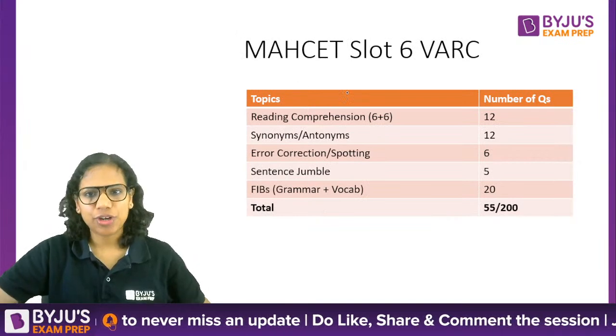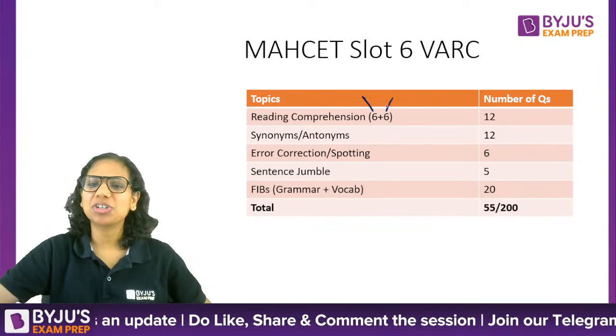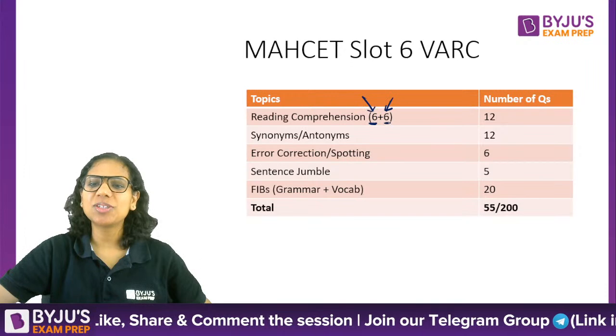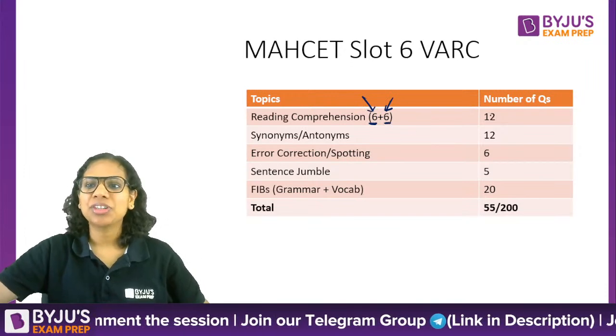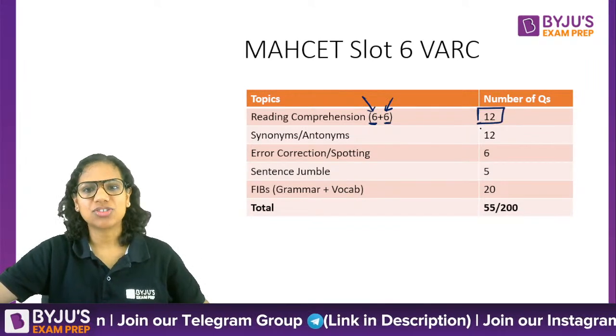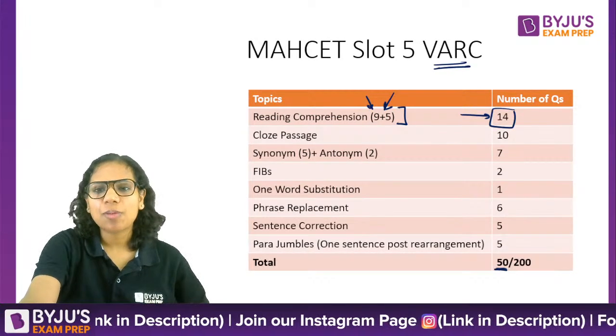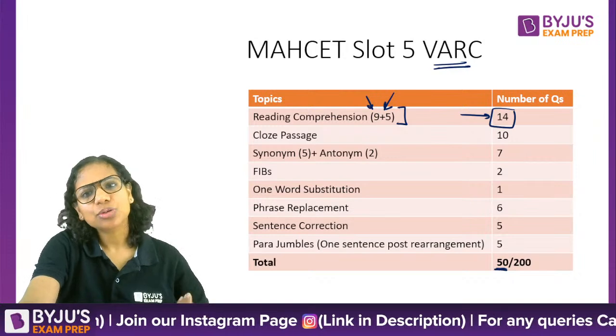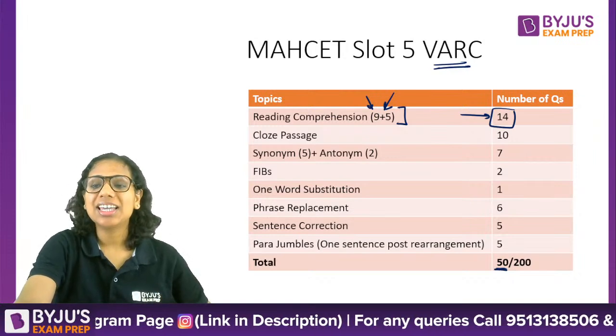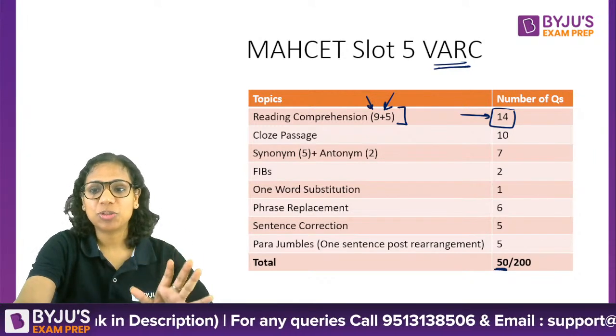Then if I talk about slot 6, the division was pretty much equal, 6 questions per RC passage, taking it to a total of 12 questions. So you can expect anywhere up to 15 questions out of 50 from your RC passages.